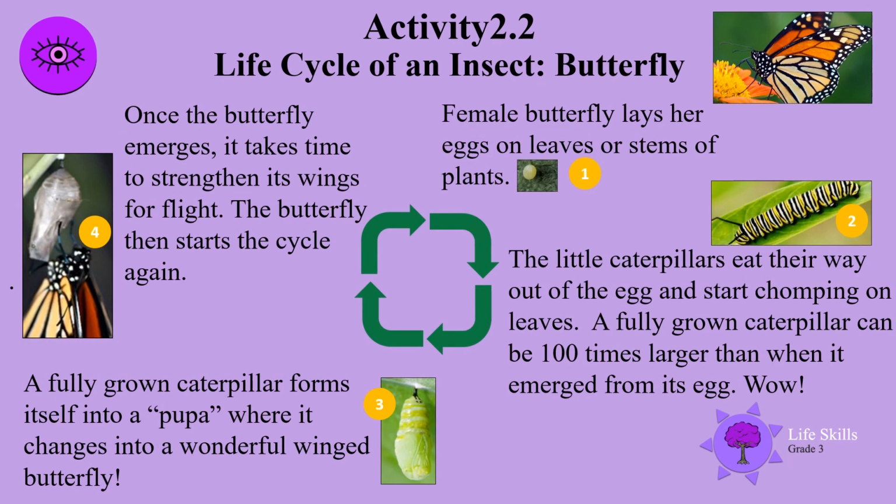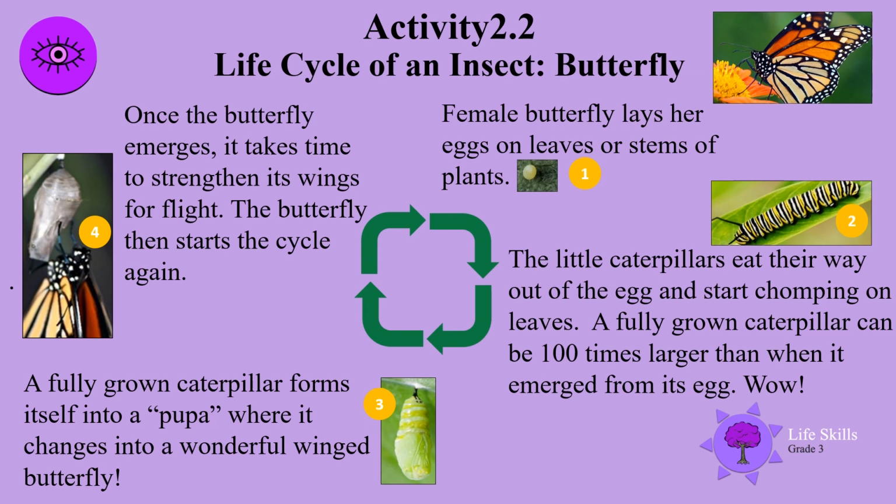The life cycle of an insect. A butterfly. 1. The female butterfly lays her eggs on leaves or stems of plants. 2. The little caterpillars eat their way out of the egg and start chomping on the leaves. A fully grown caterpillar can be 100 times larger than when it emerged from its eggs. Wow!